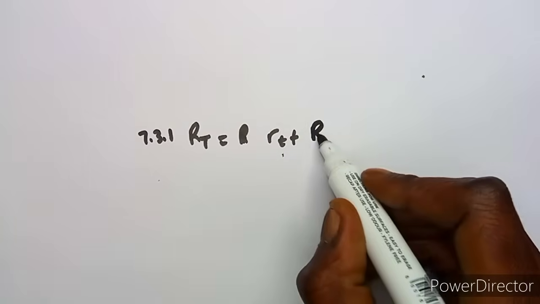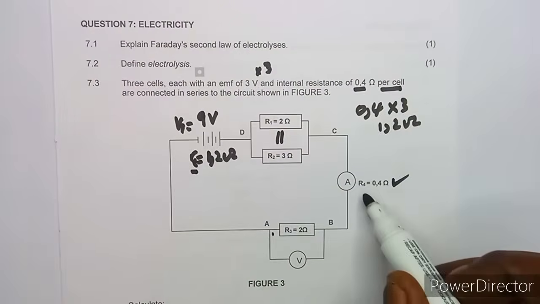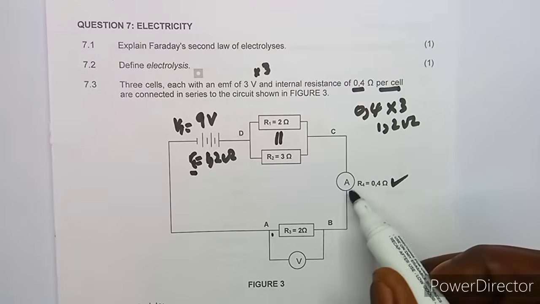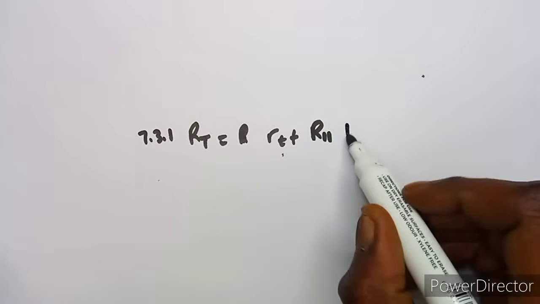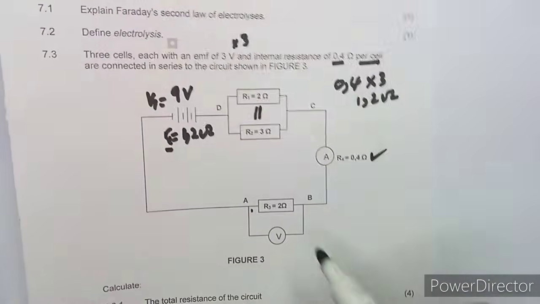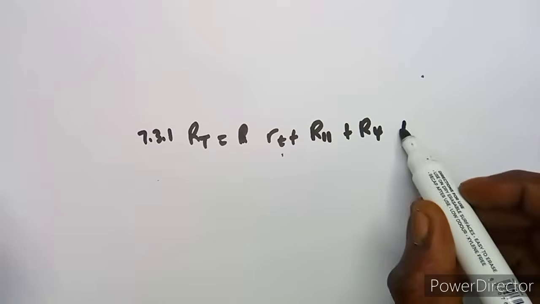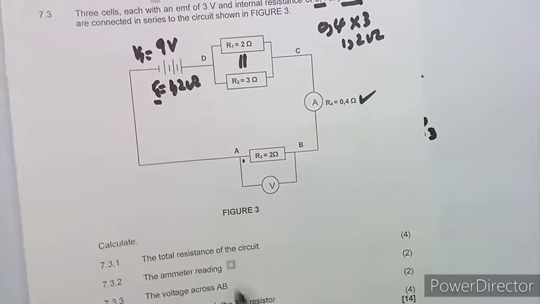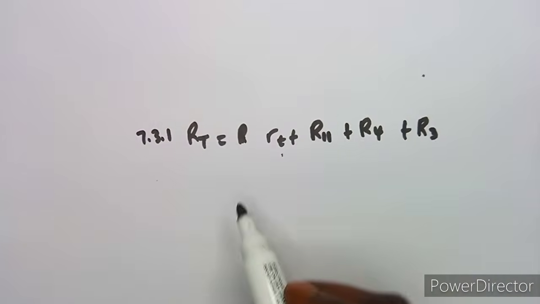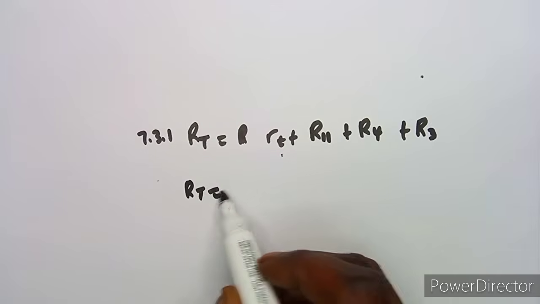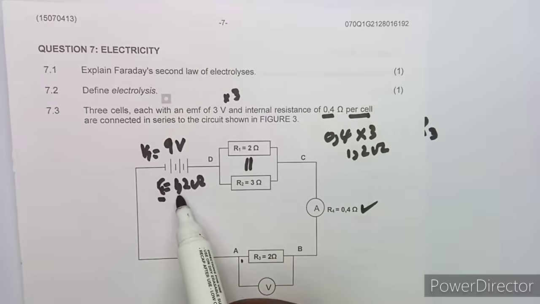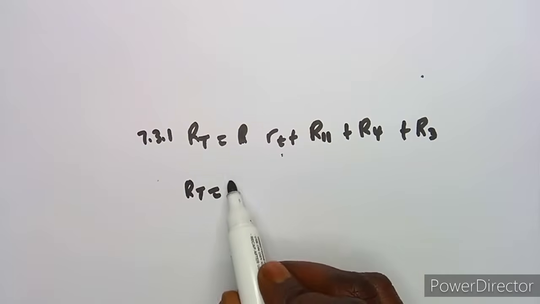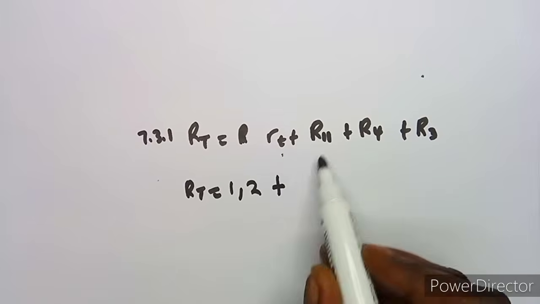We've got the parallel component, we've got our R4, which is this one through the ammeter. We have got R3, so we add everything which is across the voltmeter there. So which means that's what we have in this case. So as we can see, we have to substitute which is our RT, the total internal resistance of 1.2, plus the parallel.